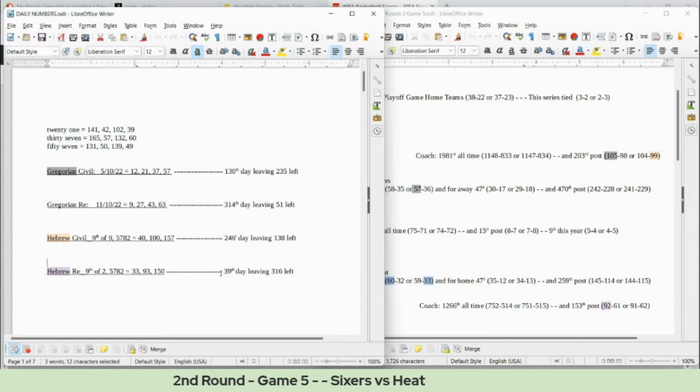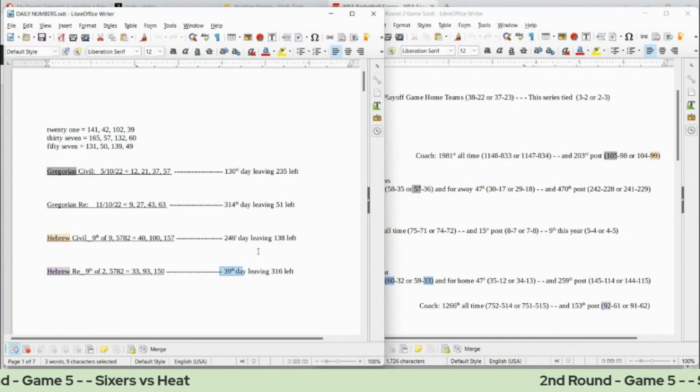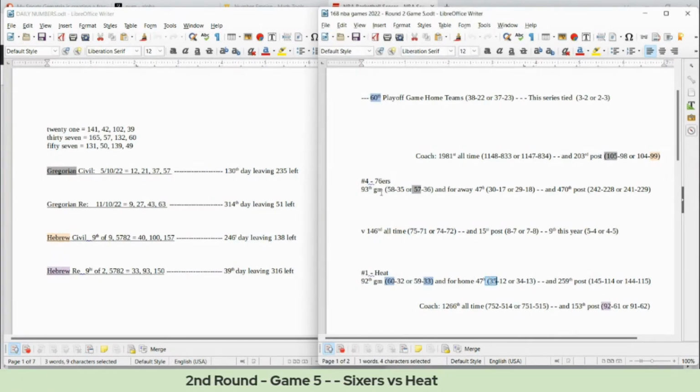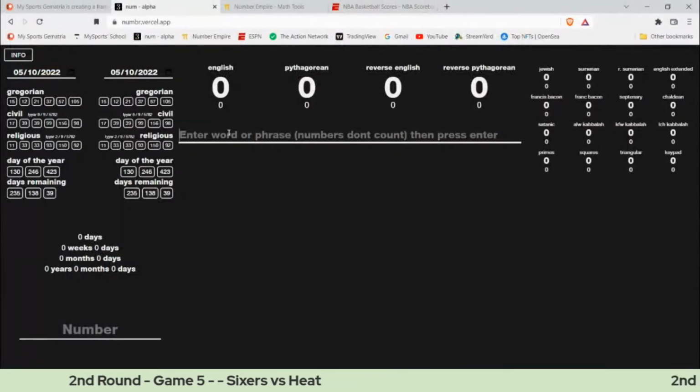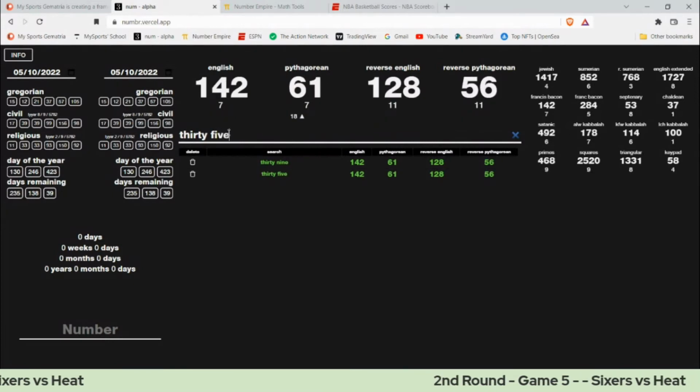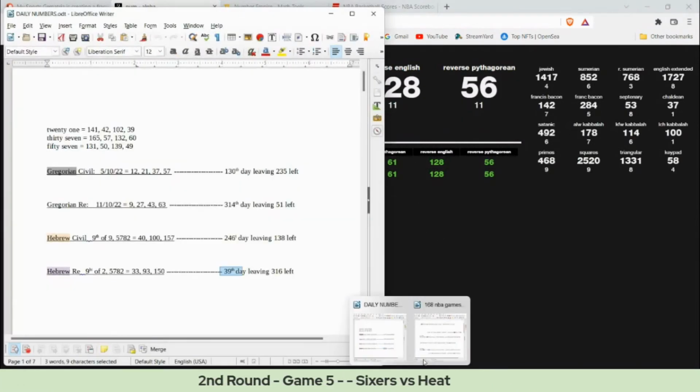And then it's going to be the 39th day of the Hebrew religious calendar, the 39th day. And Heat can get their 35th home win. 39 and 35 are identical in all four base ciphers. So those would be some numbers for the Heat.